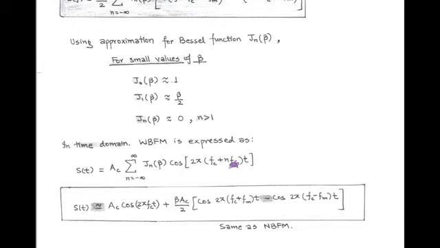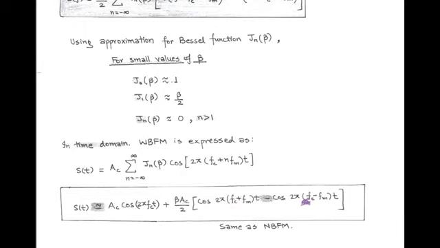Now we are going to expand this equation. At n equals 0, we get AC cos 2 pi fct. That is the first term, because when we put n equals 0, we have J0 beta and its approximate value is 1. So we get the first term, that is AC cos 2 pi fct. Similarly, for n equals plus minus 1, we get cos 2 pi fc plus fm into t and cos 2 pi fc minus fm into t.